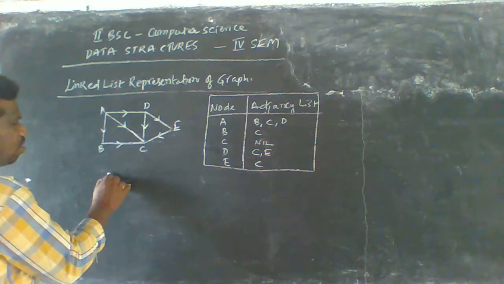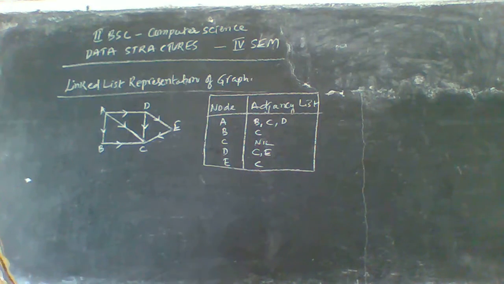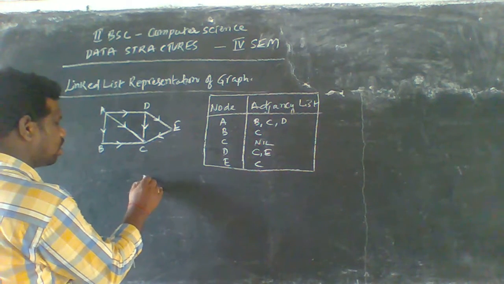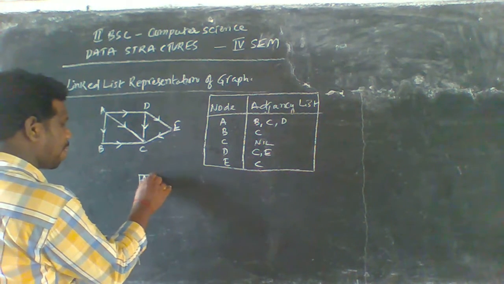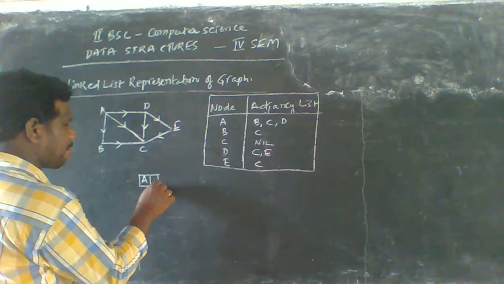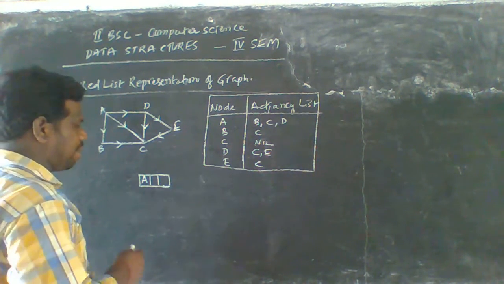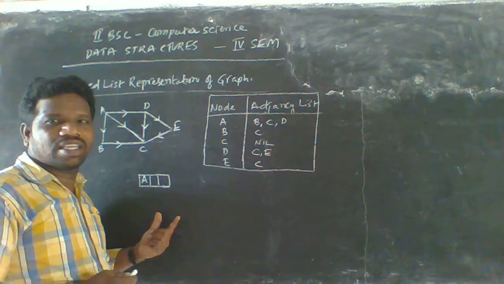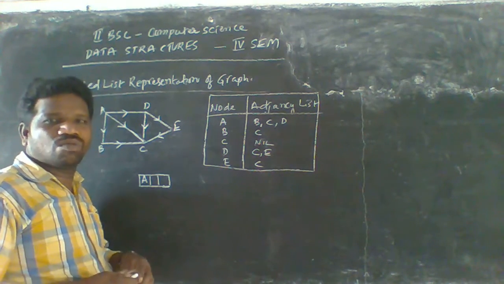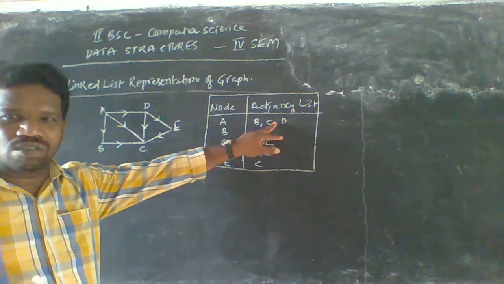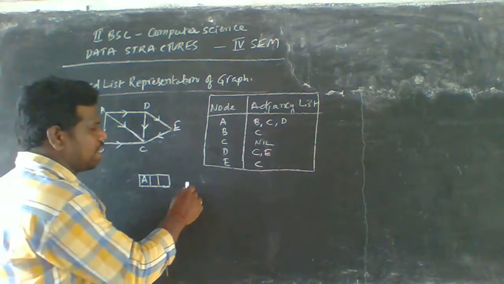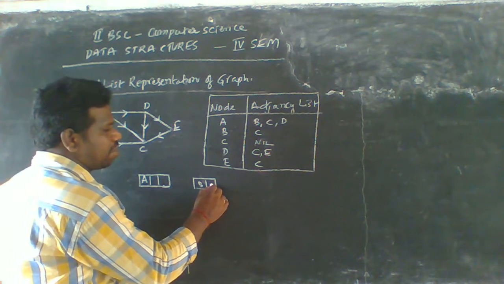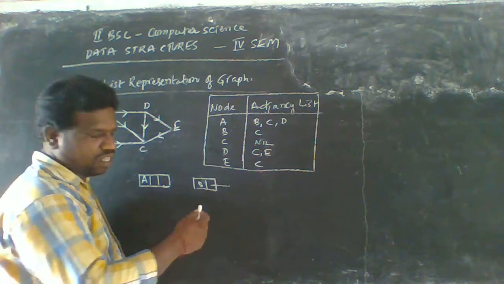From A, we represent it like this, starting with node A. How many connections are available from A? We see there are three: B, C, and D are possible. So in this scenario we use B first, and it is linked to the next one, that is C here.